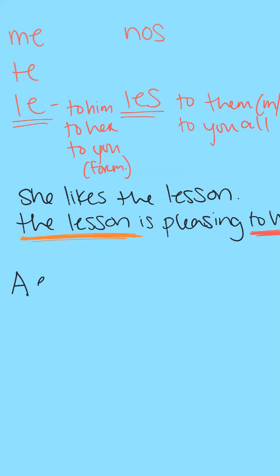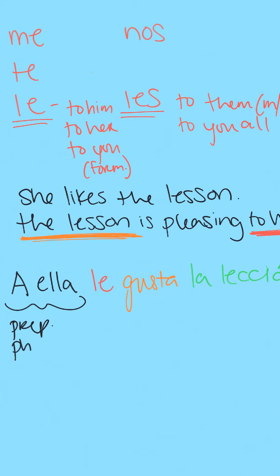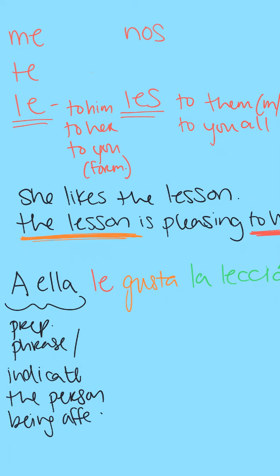I'm going to start with a ella, le gusta, la lección. Now, if you'll notice, over here in black, what I have different, this is my prepositional phrase. All this does, let me make a little note of that here, prepositional phrase. All this does is indicate or define the person being affected. All right, so I'm saying to her, the lesson is pleasing.